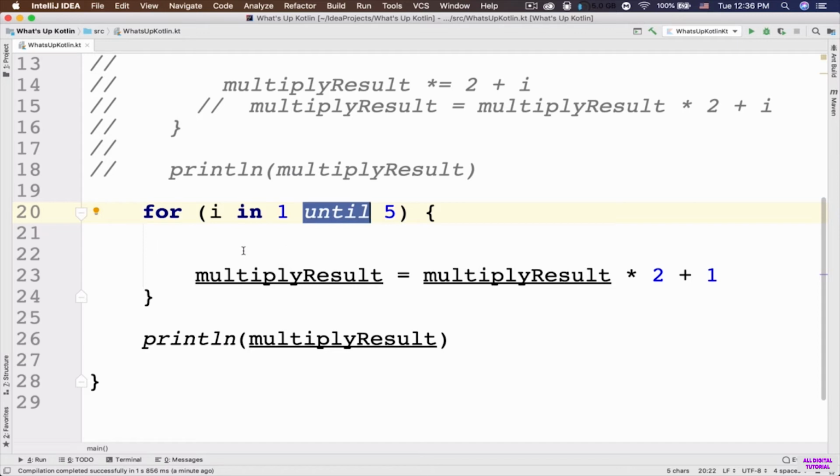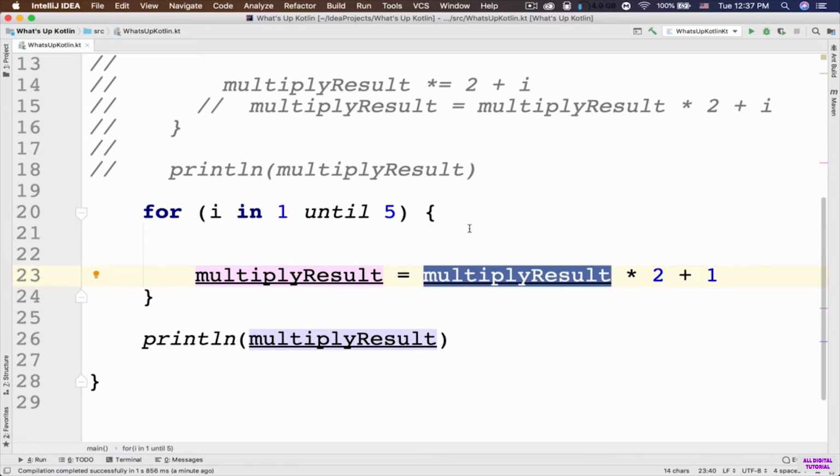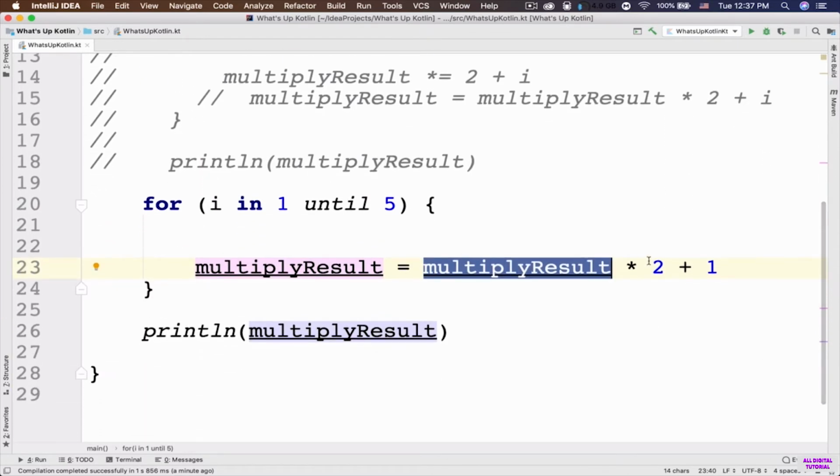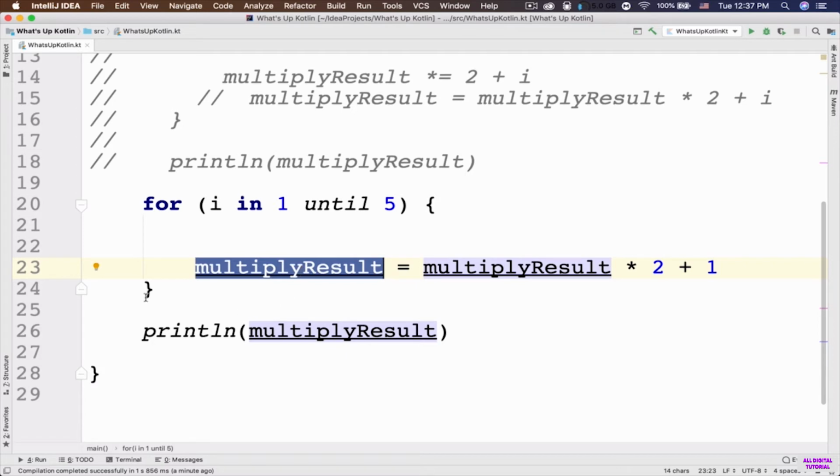So the first time that this for loop is executed, the value of the I is equal to the first element in this range, which is number 1. So it's going to go inside the curly braces of this for loop. So we have multiply result. The current value of this multiply result is 1. Number 1 multiplied by 2 is 2, plus 1 is 3. So 3 is going to be assigned to this multiply result. Okay, now it's going to go back to the parenthesis of this for loop.